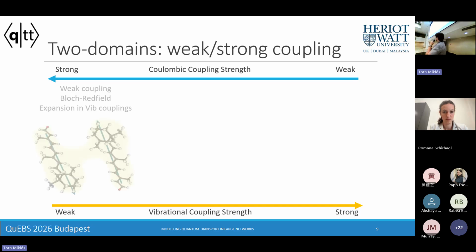So in this strong Coulombic coupling or weak vibrational coupling regime, we can utilize the Bloch-Redfield equation of motion. And this is a very common tool used in this field. But as I mentioned before, this spectral density told us that, in fact, these vibrational degrees of freedom are very strongly coupled to our system. And as such, a weak coupling theory is not going to be appropriate for capturing these effects.